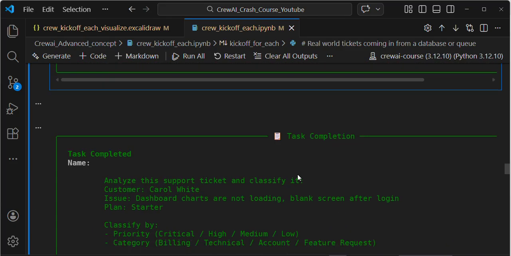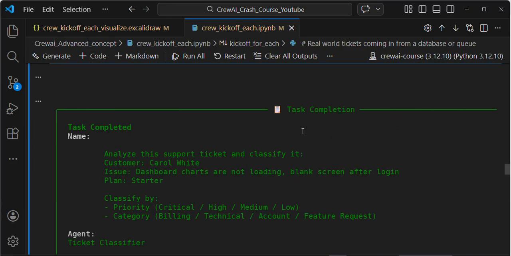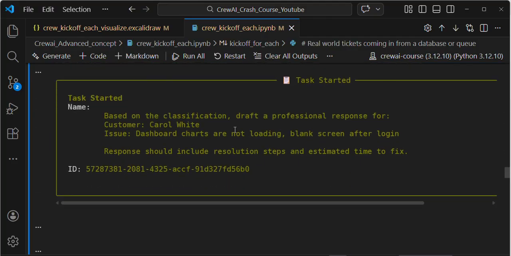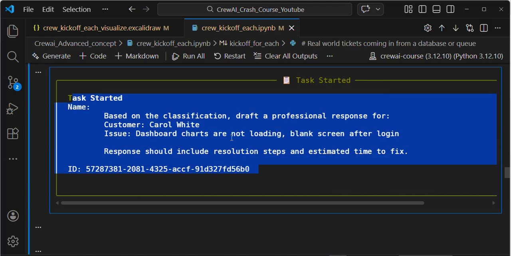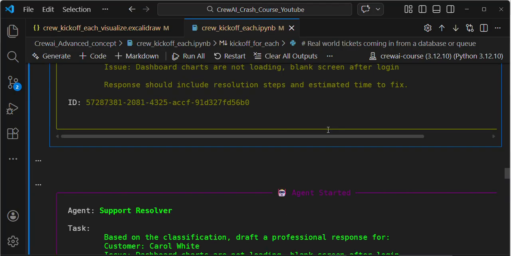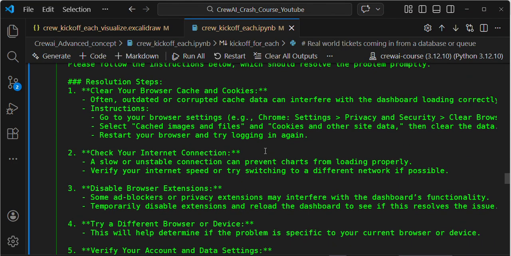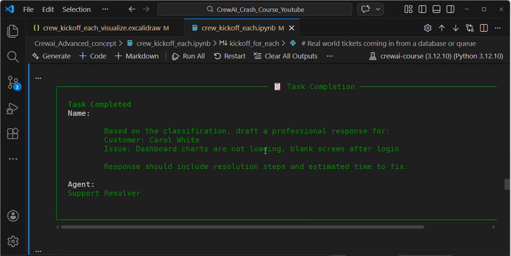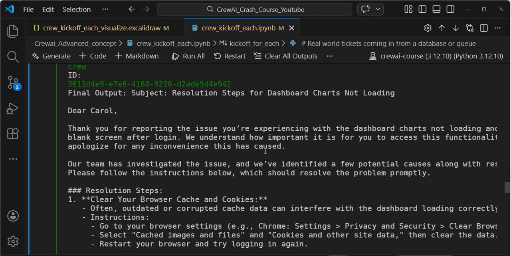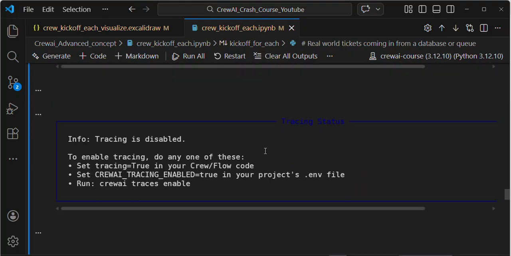For the third customer, the second agent and task started. If you see task completion, task started, this is my second agent started. Agent started, agent final answer. If you see, this is my email draft, task completion, query completion.